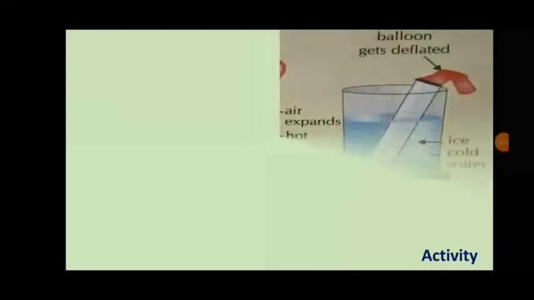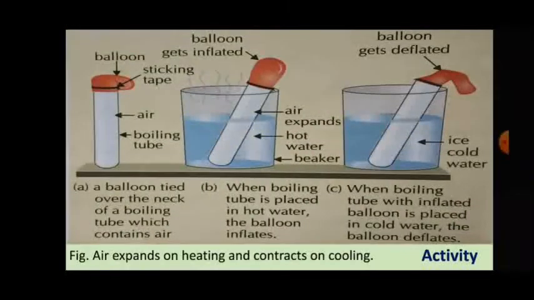To observe these facts, let us perform the following activity. Take a boiling tube and fit an uninflated balloon as shown in the figure with the help of a sticking tape. Now, take a beaker with hot water and put the tube in it for some time. After that, take another beaker with ice cold water and put that tube in it for 2-3 minutes.